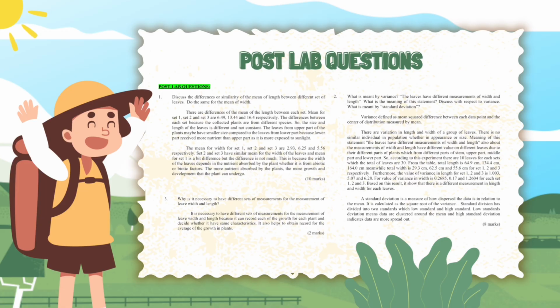The more nutrient absorbed by the plants, the more growth and development that the plant can undergo. For question 2, what is meant by variance? The leaves have different measurements of width and length. What is the meaning of this statement? Discuss with respect to variance. What is meant by standard deviation?